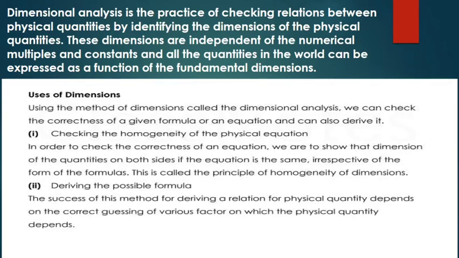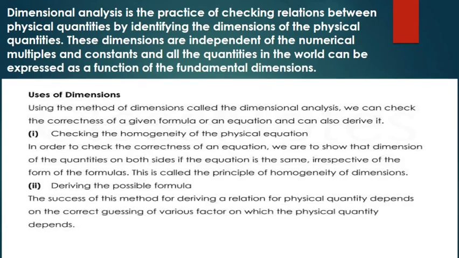So using the method of dimensions, called dimensional analysis, we can check, now it is showing what the reason is behind why we use dimensional analysis. So we can check the correctness of a given formula or an equation, and can also derive it. We can also check the homogeneity of a physical equation. In order to check the correctness of an equation, we have to show that the dimensions of quantities on both sides of the equation are the same, irrespective of the form of the formulas. This is called the principle of homogeneity of dimensions.